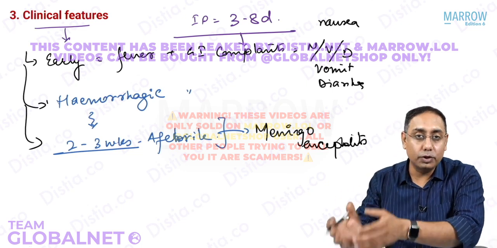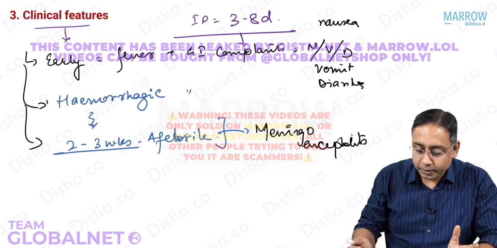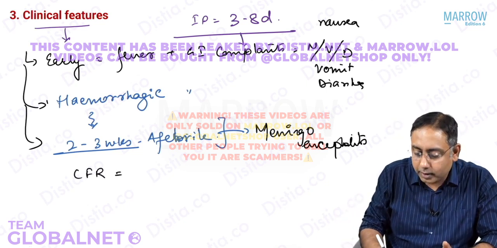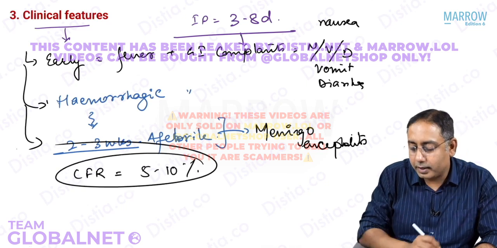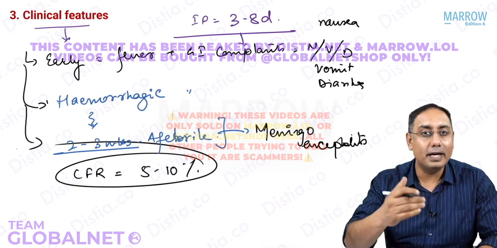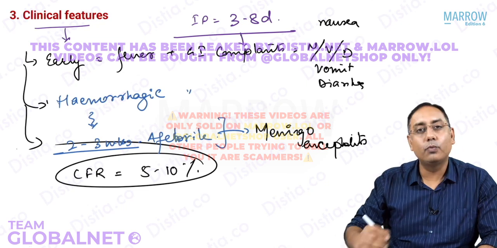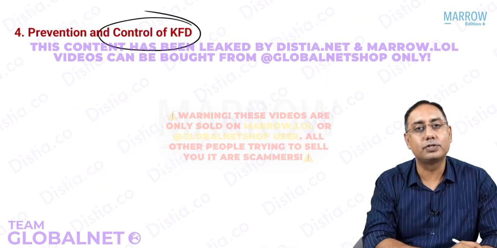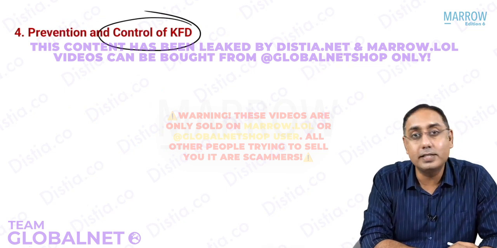So these are different stages of Kyasanur Forest disease, and the patient may land up at the hospital, at the OPD, in any of these stages. The case fatality rate for Kyasanur Forest disease is roughly high. It is 5 to 10%, meaning patients may actually die. And all those who recover also may have some neurological deficits. Based on this understanding, how to control Kyasanur Forest disease? Do we have a treatment? Answer is no. It's a viral disease, there is no treatment.